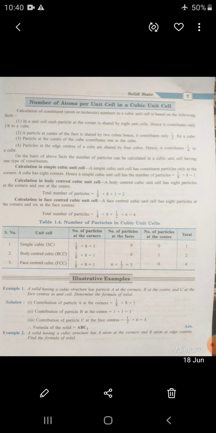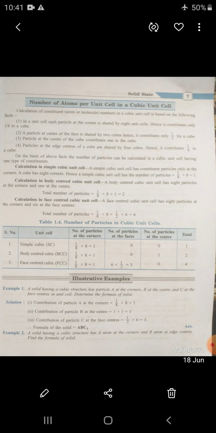First, in a unit cell, each particle at the corner is shared by 8 unit cells. Means how many lattice points in a cubic unit cell? 8 corners means 8 lattice points. Hence each contributes only 1 by 8 to a cube. Understood? Means a cube has 8 corners, so each corner contributes 1 by 8th to a cube.